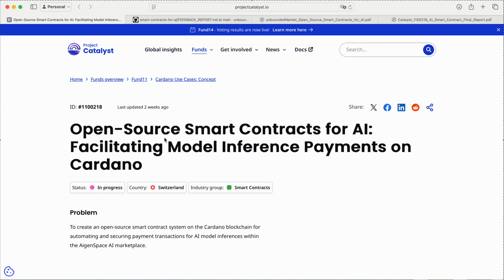One of the next steps is including this in our unbounded market protocol. We are currently building this marketplace, and the next step that's outside of the project is taking this open source work we developed and putting it into production. We hope that other projects will also use our efforts as a base.